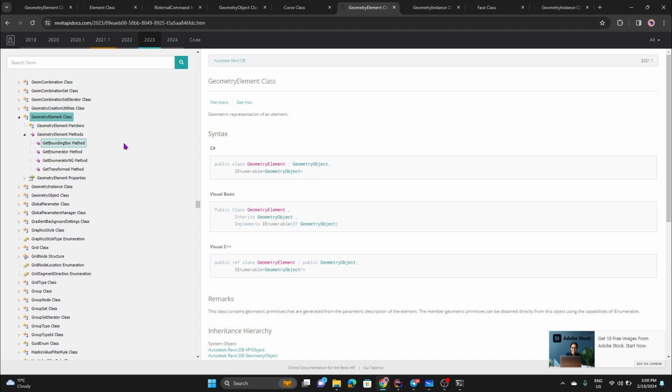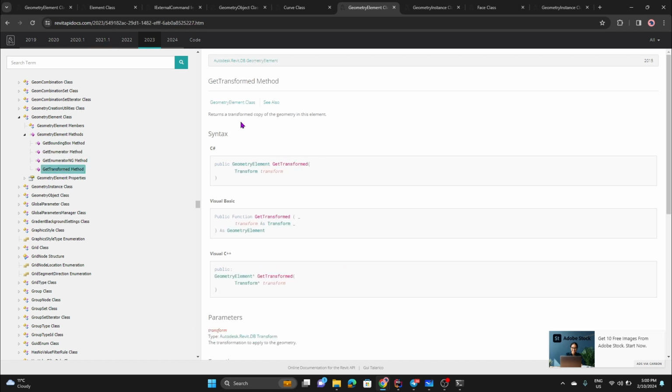And as I mentioned, data structures are not only about storing data, but also about performing some operations on this collection as a whole. So for example, if you go to GetTransformed, that means that it returns a transformed copy of the geometry in this element. So whatever is inside this will get transformed. So my main focus is that it has some behavior, right?